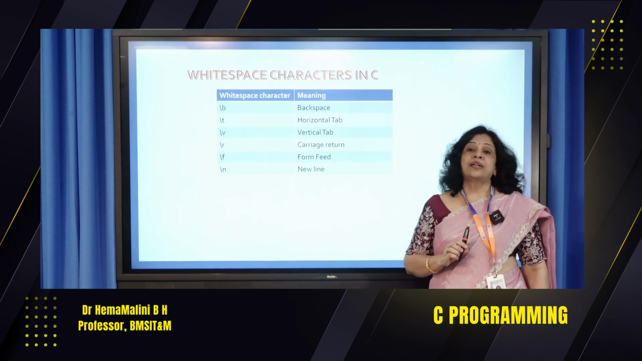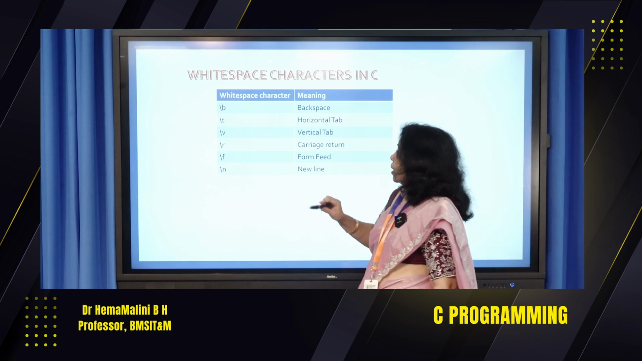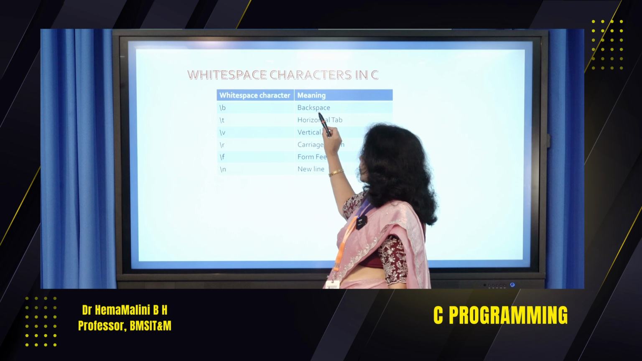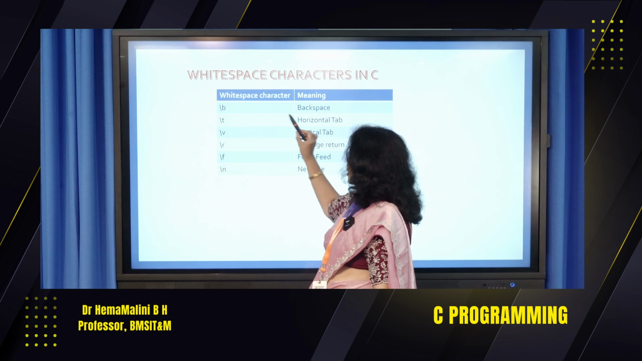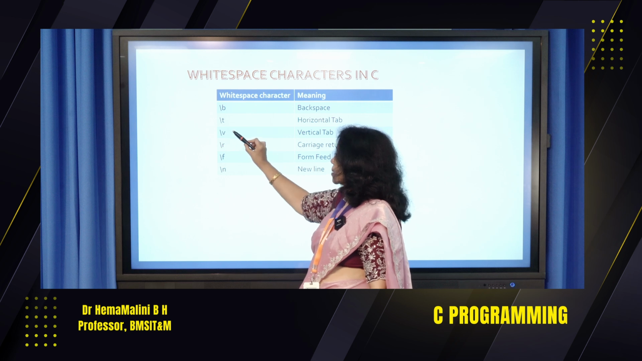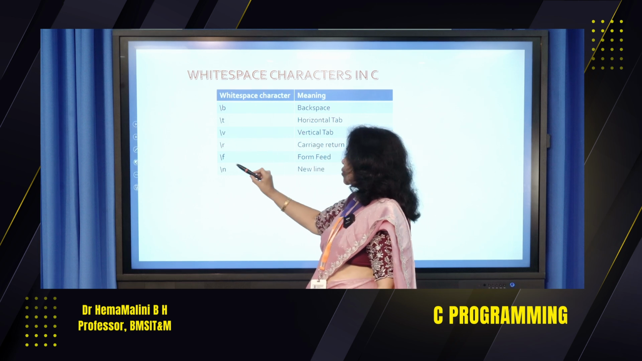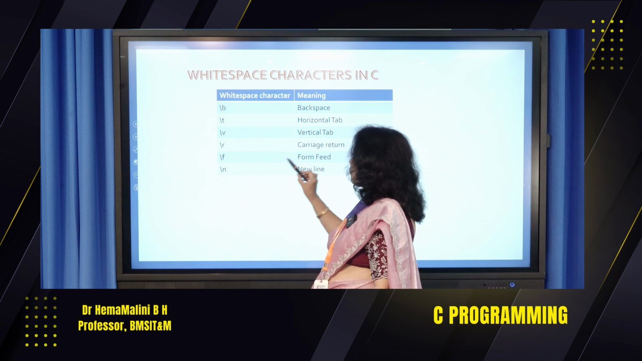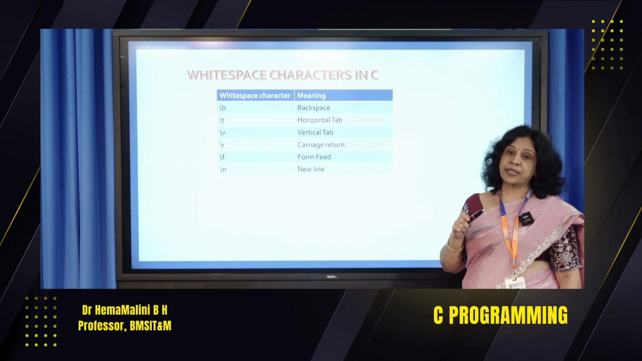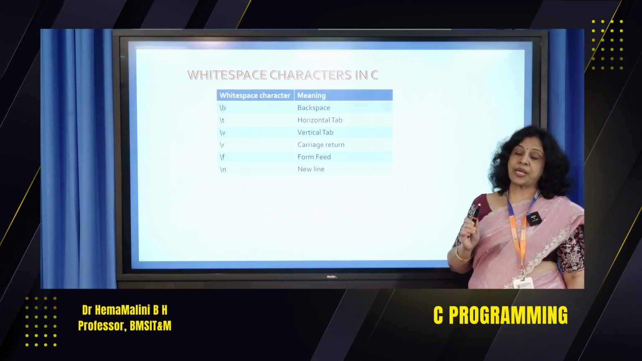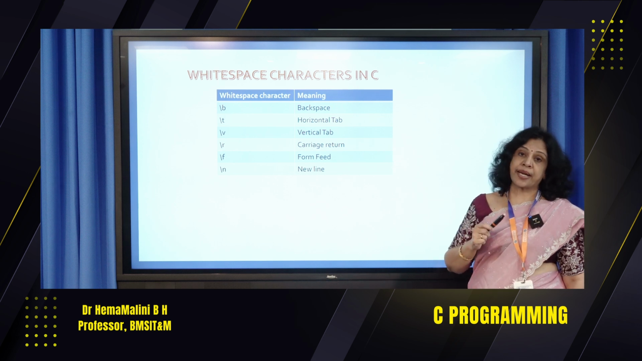Now let's see the white space characters in C. Slash B, as we saw in the escape sequences, is a backspace. Slash T is horizontal tab. Slash V, vertical tab. Slash R, carriage return. Slash F, form feed. Slash N, new line. So we had a set of all escape sequences, and in those we have just separated out the white space characters.